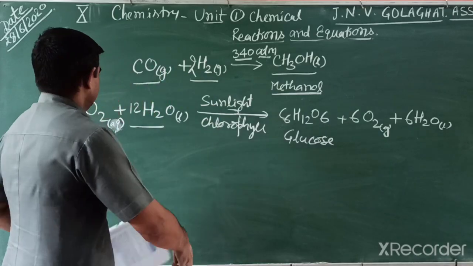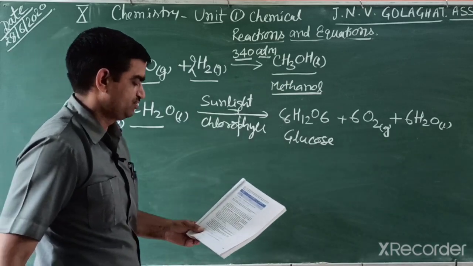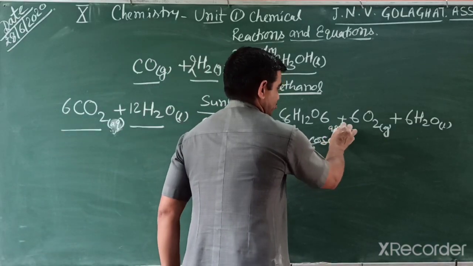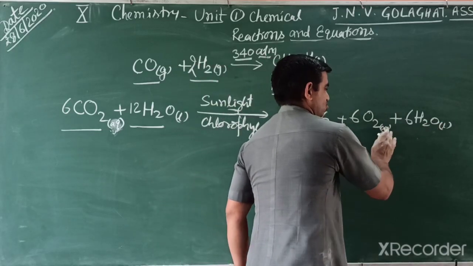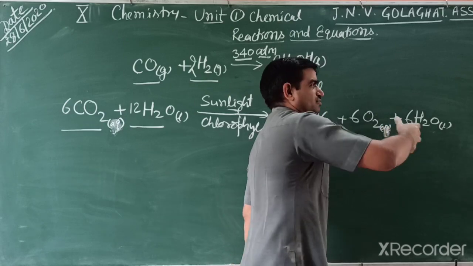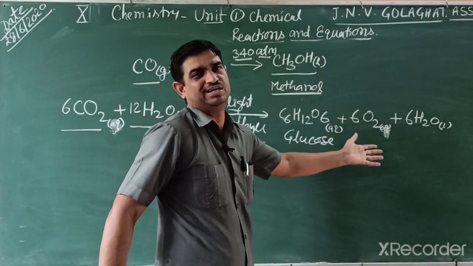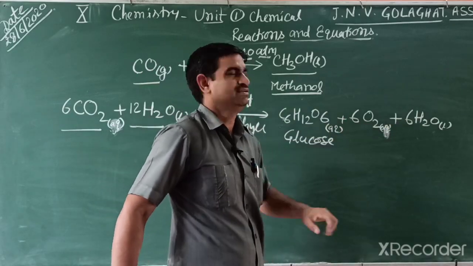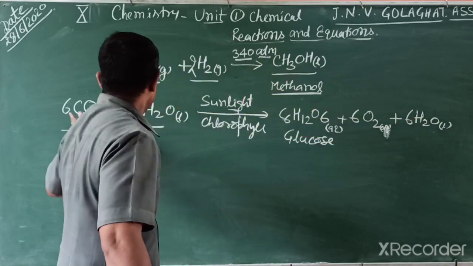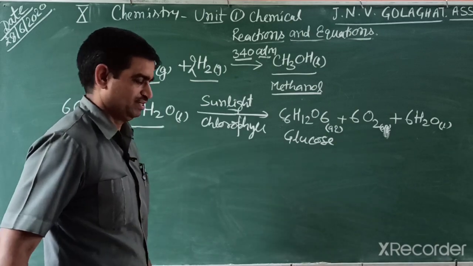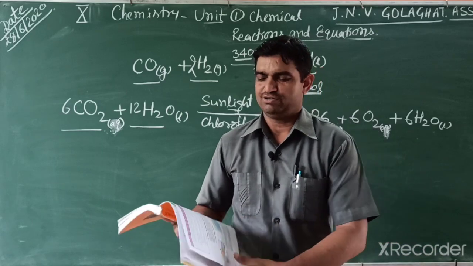So students, if you write the physical state, then you can easily understand which type of food it is. Glucose is also in aqueous form, and oxygen gas is also released with water, so it is not in free state. When we go near a tree, we feel some moisture, especially in summer, because it releases moisture and oxygen. Trees are very helpful because they take carbon dioxide from the atmosphere. In this way, students, you can solve the in-text questions given in your NCERT book.